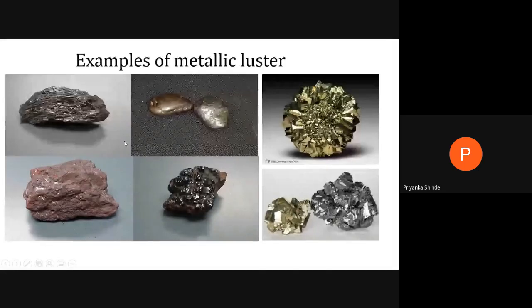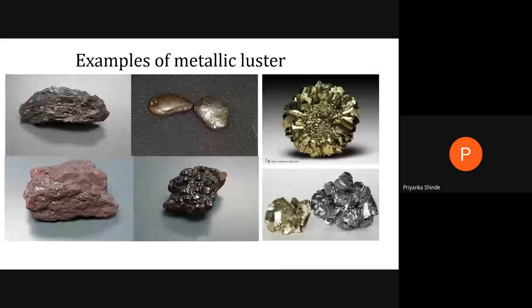Examples are mostly the metallic minerals, like pyrite, galena, and iron ores. All these copper ores show a surface which looks like a metal, so it is called metallic luster. I hope you have understood what is meant by metallic. When the mineral surface looks like metal or shines like a metal, we call it a metallic luster.